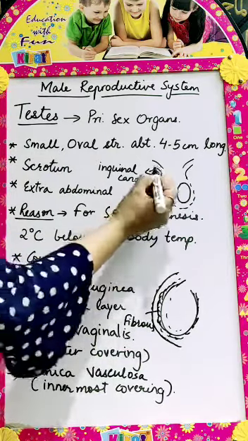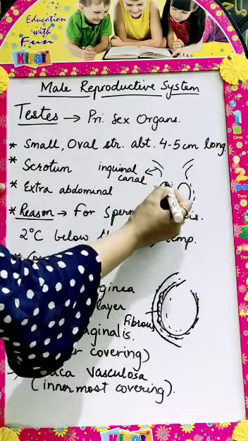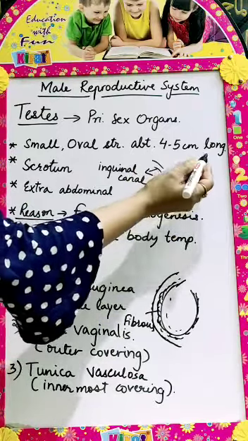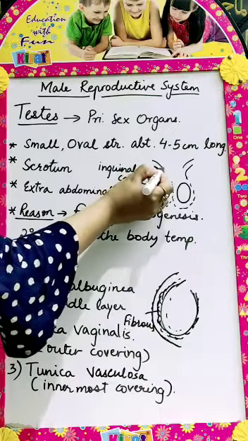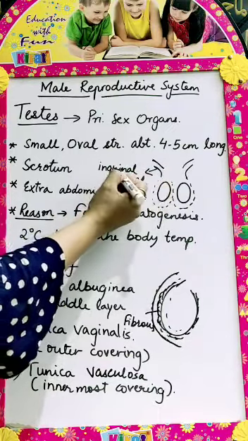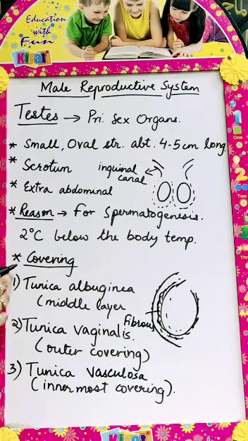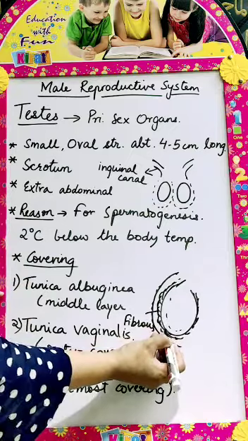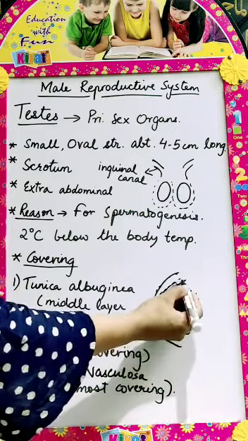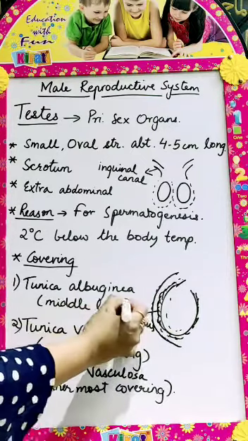Here we can also see that these testes or scrotum remain attached to the abdominal cavity with the help of a canal, and these are the muscles, and this canal is called inguinal canal. Again, we will now see the three coverings, the layers present around these testes. The testes are covered by a fibrous layer called tunica albuginea, the middle layer.